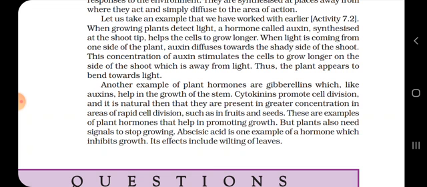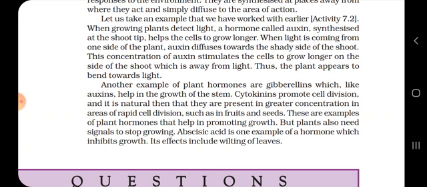Let us see another example of the plant hormones: gibberellins, which help in the growth of the stems. So gibberellins are also the same type as auxin, which are responsible for the growth of the stem.